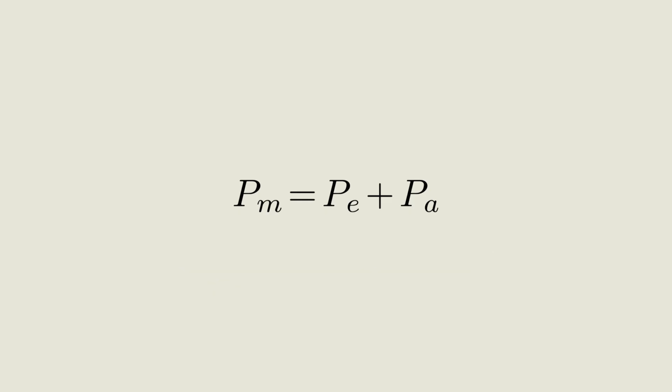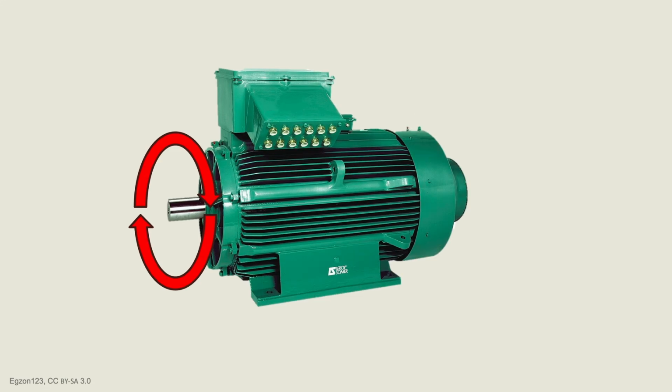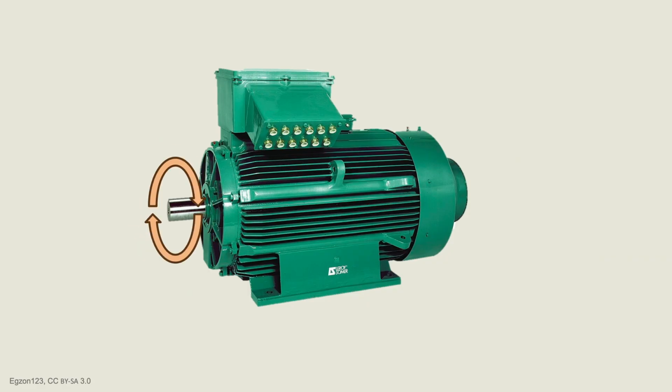Let's analyze what happens when a change occurs in the system. When a sudden increase of active power consumption of the load occurs and the mechanical power supplied to the generator remains constant, a decelerating power arises. When a decelerating power arises, it means that the rotation of the generator slows down and the frequency of the